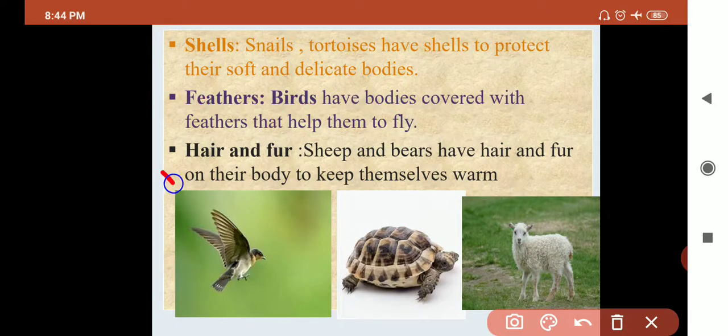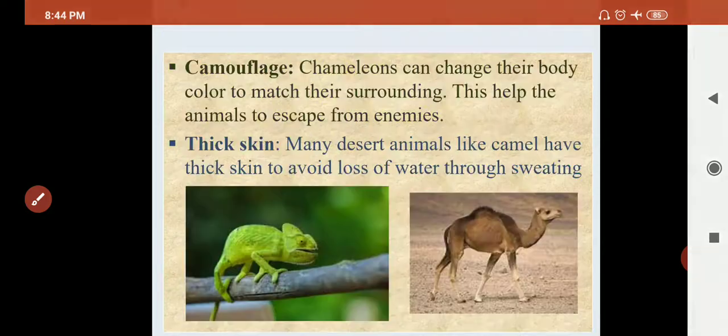Then next is hair and fur. Some animals have hair and fur on their body. Some animals that are living in cold regions, it is used to keep their body warm. Hair and fur are used to keep their body warm and prevent against the cold.